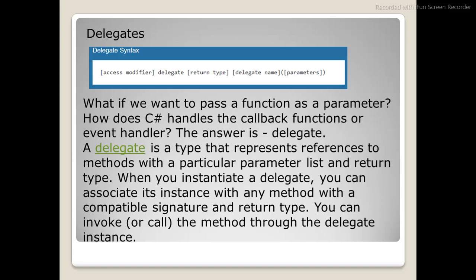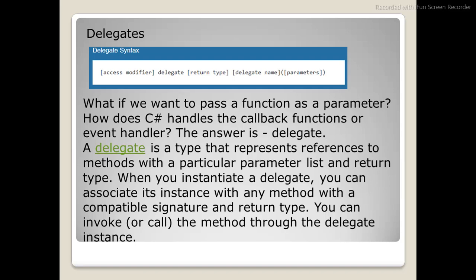So let's get into one more interview question, delegates. You must be aware of pointers in C++, right? Delegates, you can call them function pointers. So what if you want to pass a function as a parameter? You want to pass the function itself as a parameter. In that case, there's an answer called delegate.